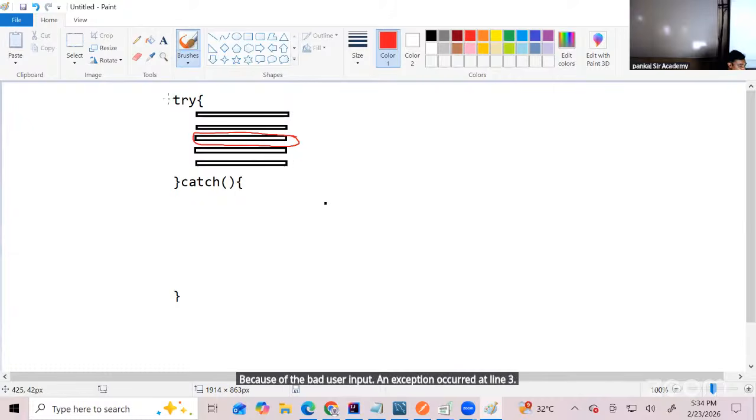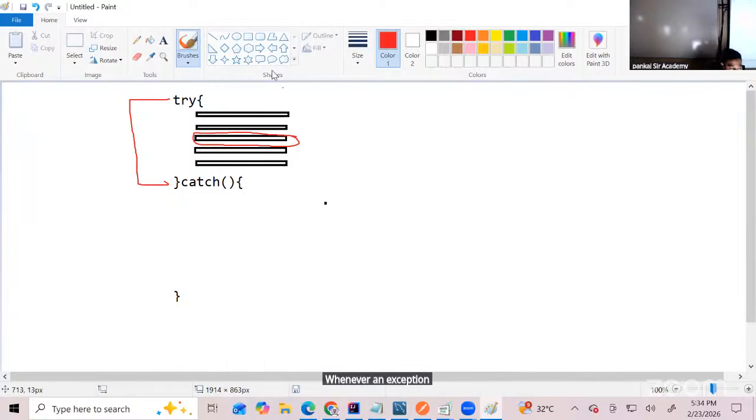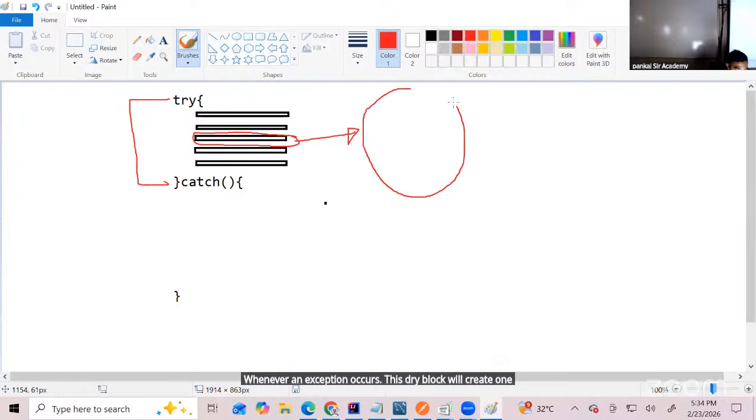Now, because my code is written in the try block, listen very carefully, whenever an exception occurs, this try block will create one special object which is called an exception object. Which is called as what?